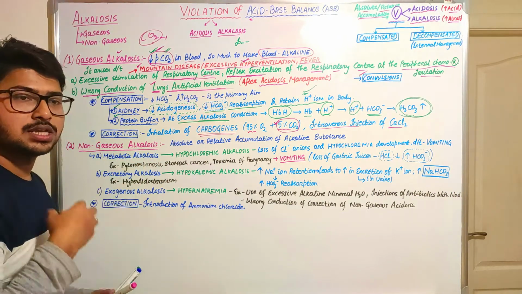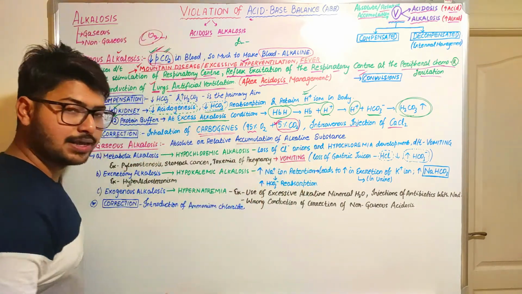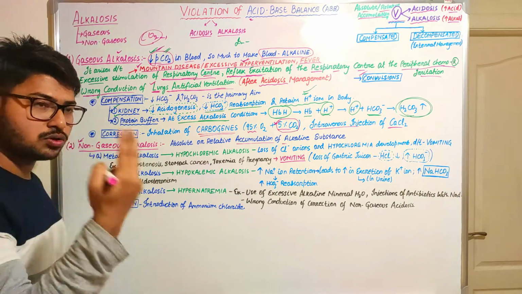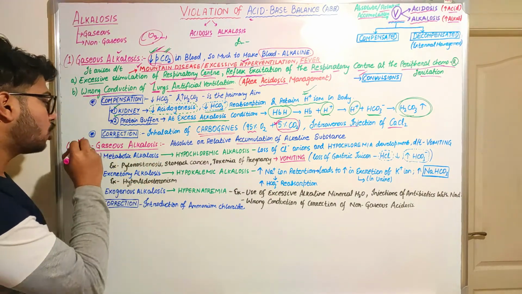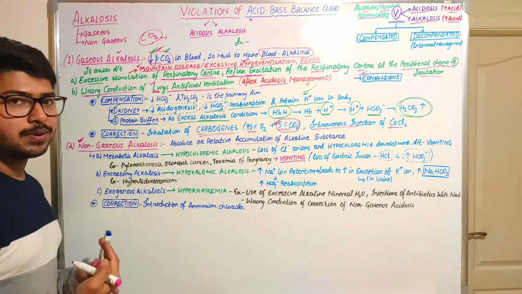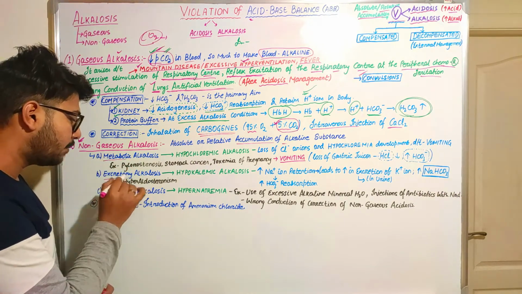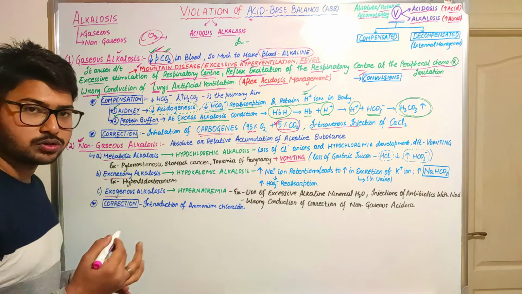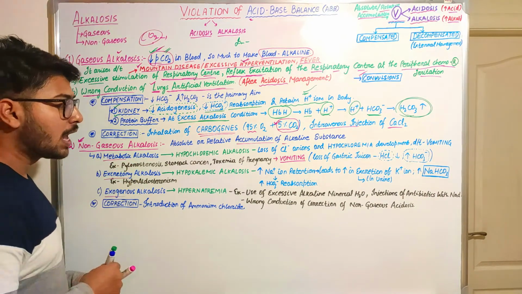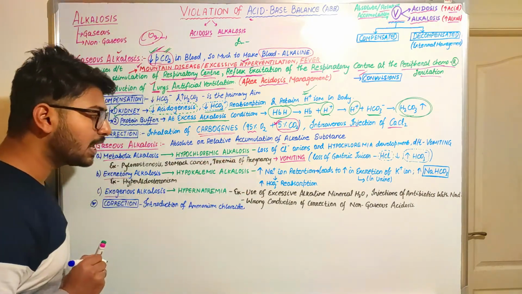Non-gaseous alkalosis is nothing but the absolute or relative accumulation of alkaline substance. As it is not related with respiration, it is categorized under non-gaseous alkalosis. The non-gaseous alkalosis is also similarly divided into three types. What are these? It can be metabolic, excretory, and exogenous alkalosis. Metabolic alkalosis deals with hypochloremic alkalosis.